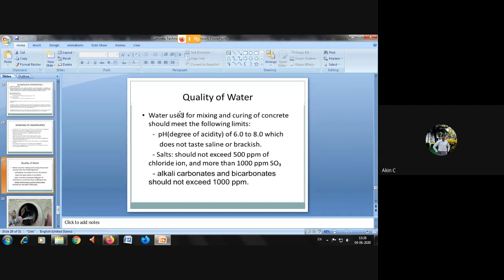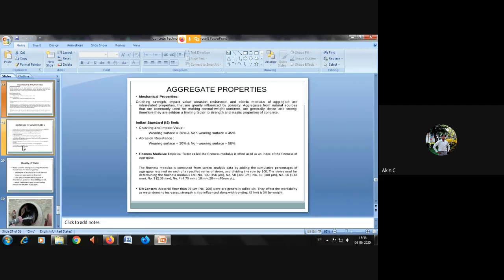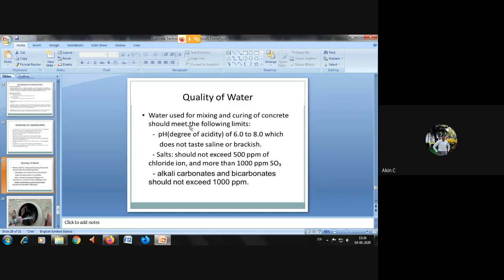This is the last segment of your first unit. When you take this first unit, there are 2 very important questions. One is tests for cement and another is tests for aggregate. And the last portion is quality of water. They may ask in the part C section, or in the 11th question B part. So water should be of good quality.